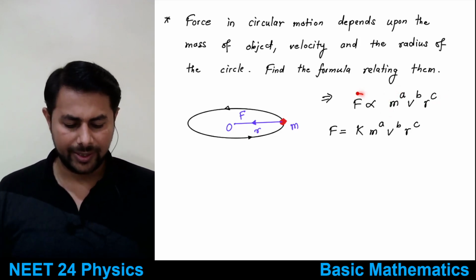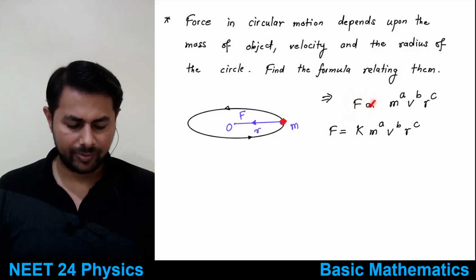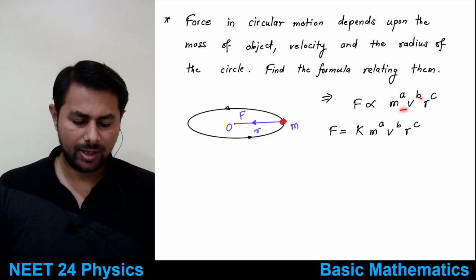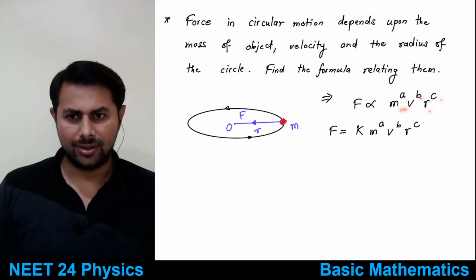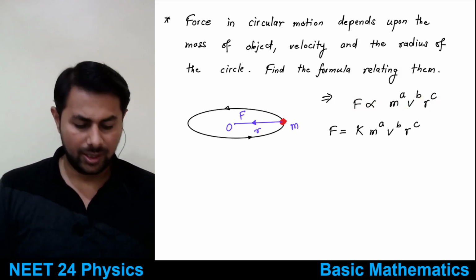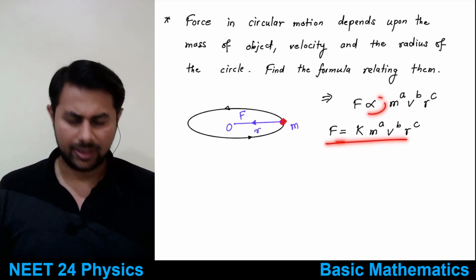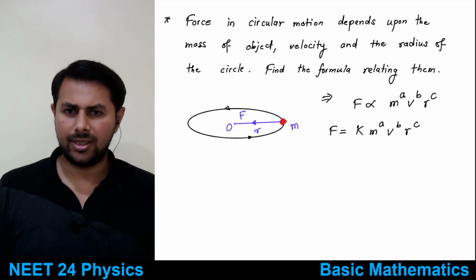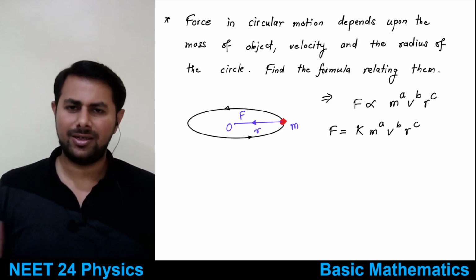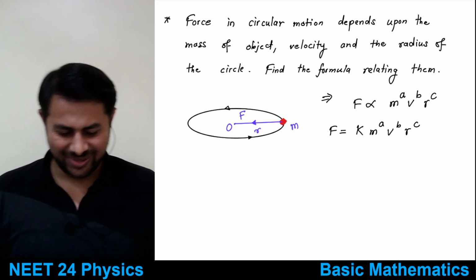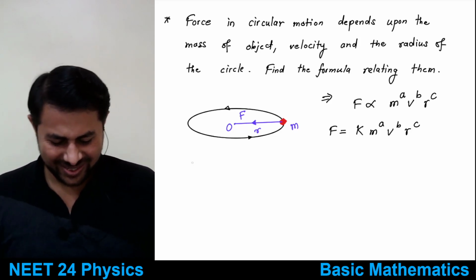So we don't know what powers of mass, velocity, and radius will come in the formula of force. So that's why we write that force is proportional to mass to the power a, velocity to the power b, and radius to the power c, right? Then you remove the proportionality sign, you put an equality sign. Up to this there is nothing difficult, it is not at all difficult.